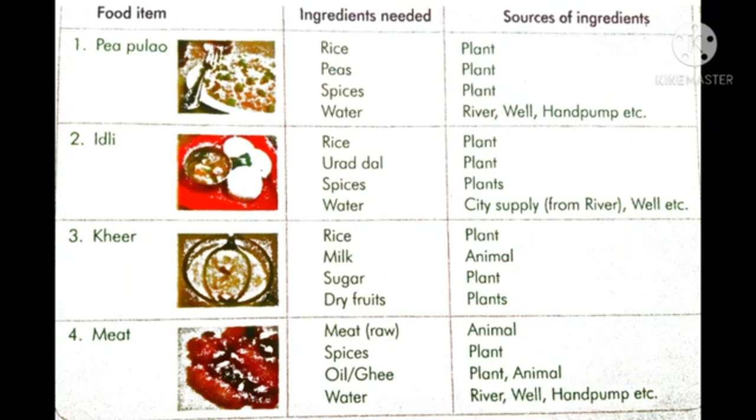So the food item is pea pulao. Ingredients: rice, peas, spices, water. Rice is obtained from plants. Peas are obtained from plants. Spices are obtained from plants. Water is obtained from river or well. Where we get these rice, peas, spices and water from, we call it sources. So the source of rice is plant. The source of peas is plant. The source of spices is plant.